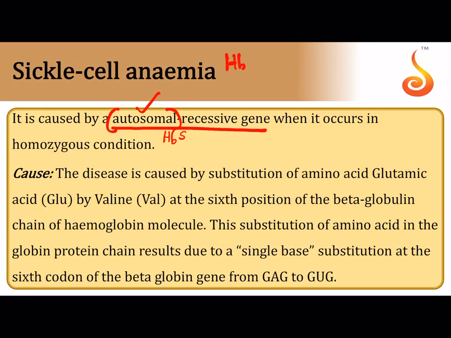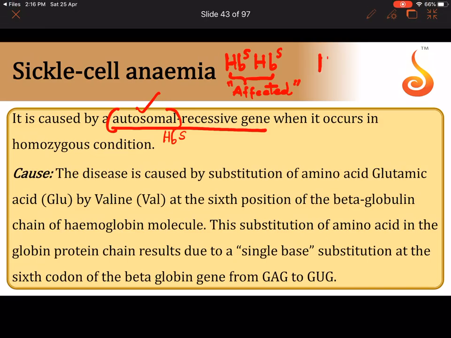So if a person has two copies of HBS, that is HBS and HBS, on any one of the first 23 pairs of chromosomes, the autosomes, then he is affected. It is irrespective of sex here, because it is not the sex chromosome that is carrying this gene, it is the autosome. What if a person has HBA and HBS? Such a person will be a carrier. He will not suffer from sickle cell anemia, but he will be a carrier. But if a person has two normal alleles, that is HBA and HBA, then he will be a perfectly normal person.